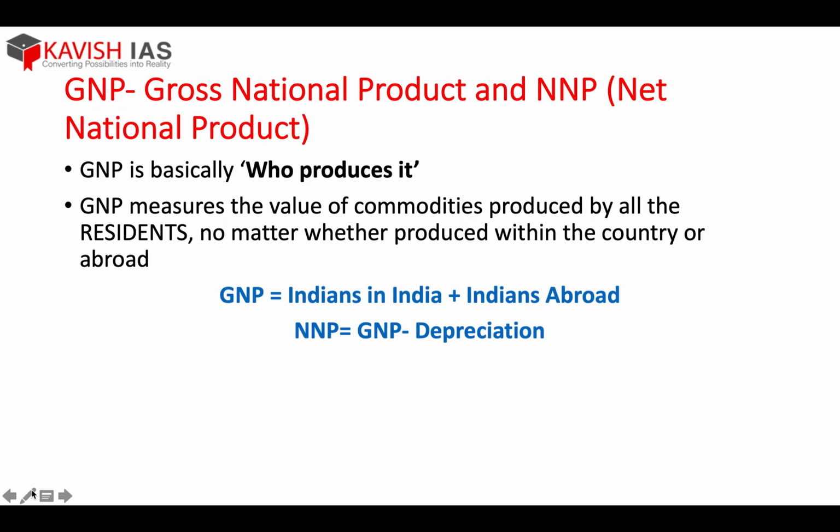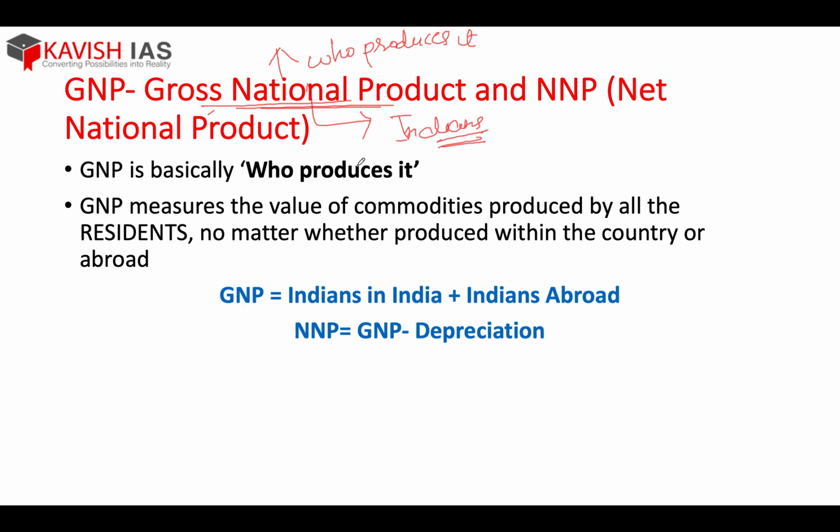Now come to the important thing. We have done GDP. The moment I started it, I said GDP is location specific. That means domestic territory, whatever is produced, be it Indians, be it foreigners. Now GNP, what is GNP? GNP is about who produces it, not the territory. Territory was GDP. So for example, it has to be produced by Indians only.